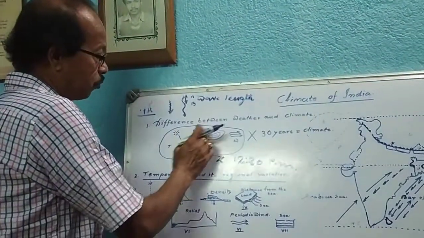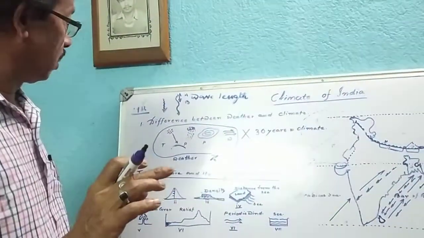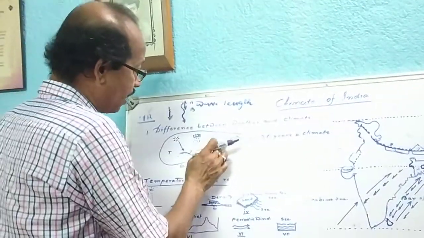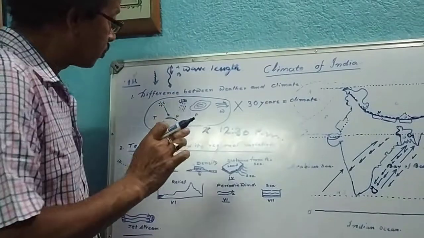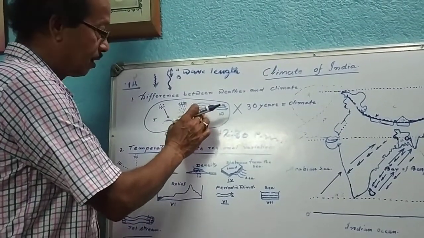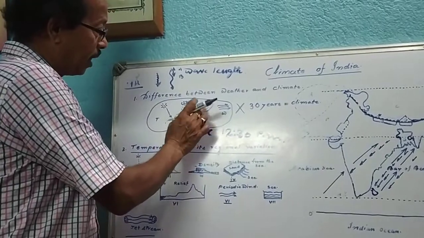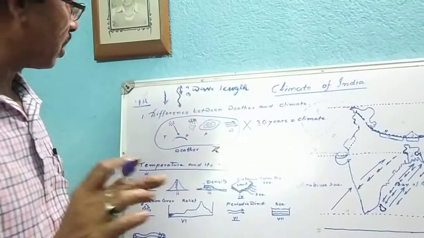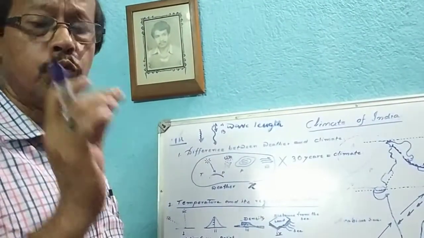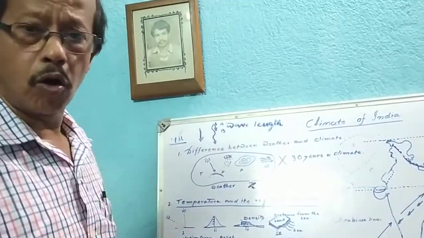So atmospheric pressure doesn't remain the same everywhere. These are the isobars used to show the pressure cell. So atmospheric pressure and its variation is also responsible for the wind and for the storm.